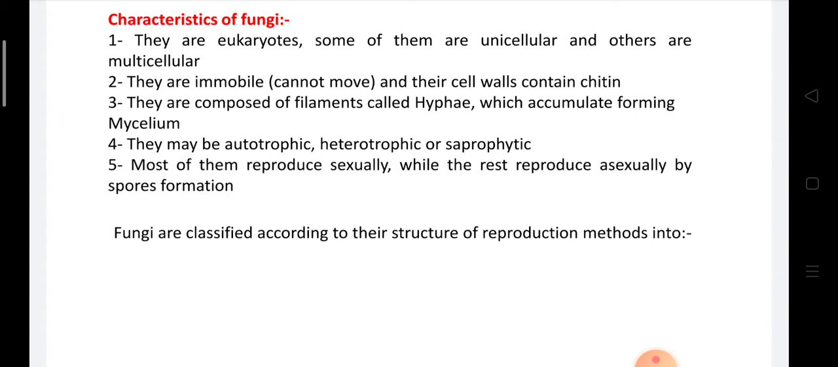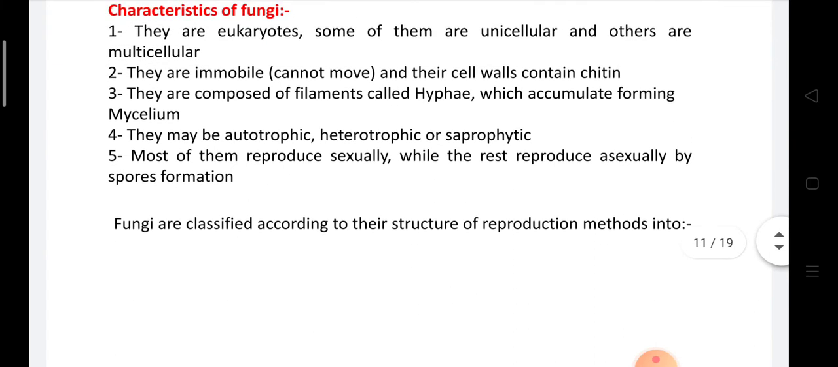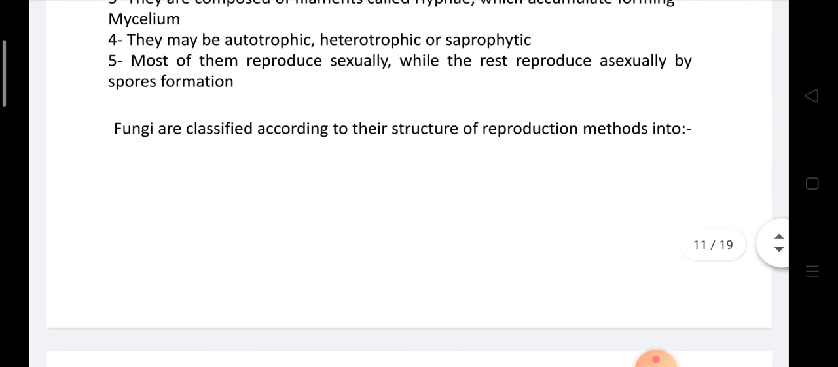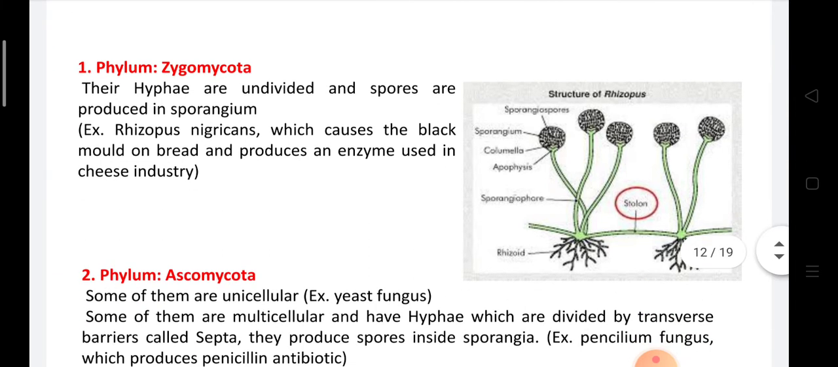Most of them reproduce sexually, while the rest reproduce asexually by spore formation, and their phylum is named according to the type of spore. Phylum 1, Zygomycota. In Zygomycota, the hyphae are undivided, and the spores are produced in a sporangium called zygospores, like Rhizopus nigricans, which causes black mold on bread and produces an enzyme used in the cheese industry.